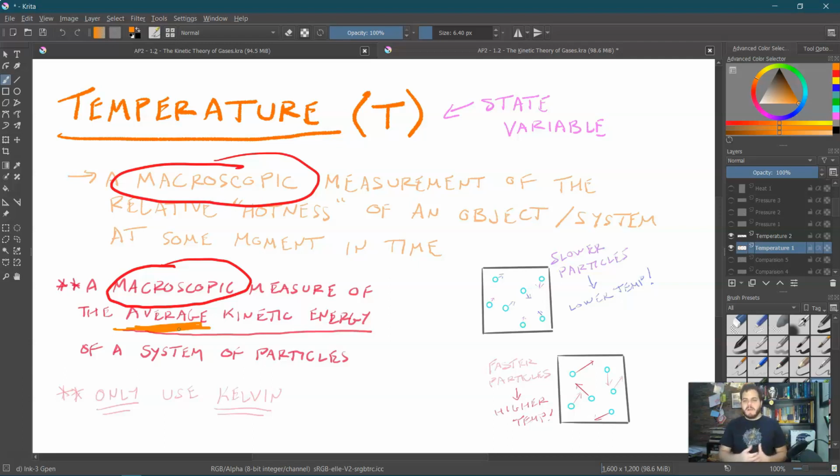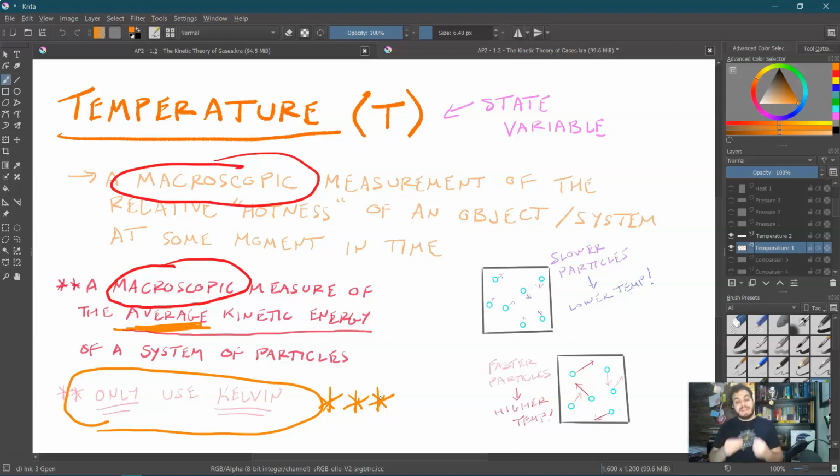And the microscopic cause is that these particles are moving around, they have different kinetic energies, and the average kinetic energy of the system correlates to temperature. Slower, lower temperature; faster, higher temperature. This is also why we will only be using the Kelvin scale throughout this unit. So if you have a temperature in Celsius, you need to convert it to Kelvin pretty much immediately.